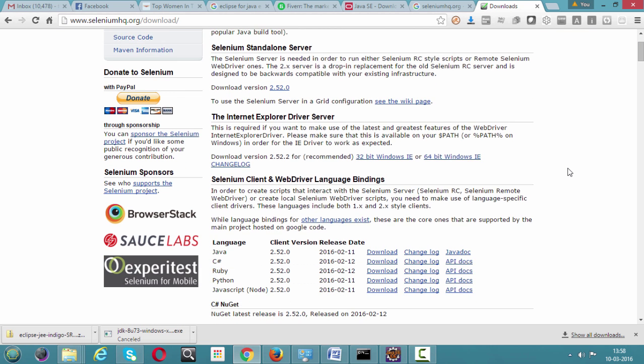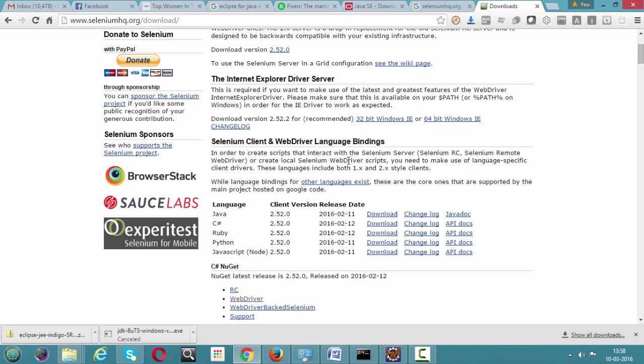Just scroll down. Here you can see something called Selenium client and webdriver language bindings. Our course is mainly focusing on Java, so I'm going to download this Java language binding. Just click on this download.